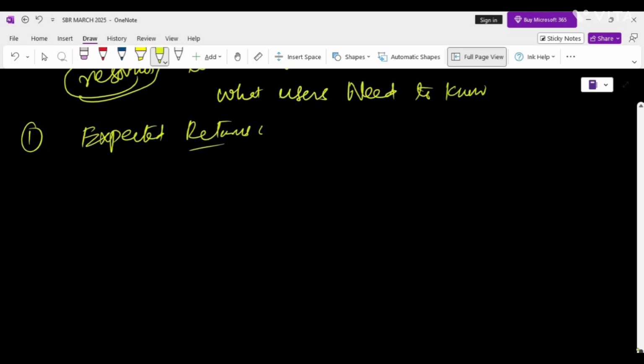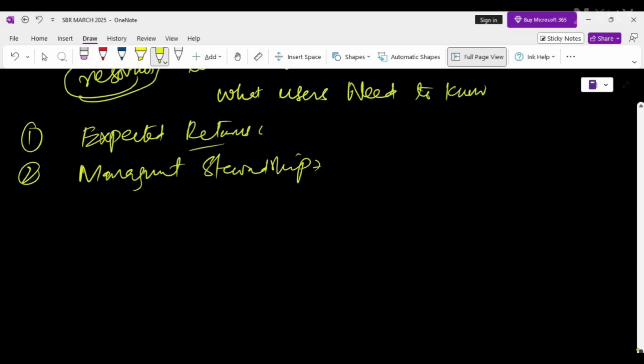The second thing they want to know is the management stewardship. By this, we mean that the user wants to know how the management uses the entity's economic resources. When they are providing resources, they have the right to know how you will use those resources, whether you are using them for the betterment of the user, or for your own benefit, right?